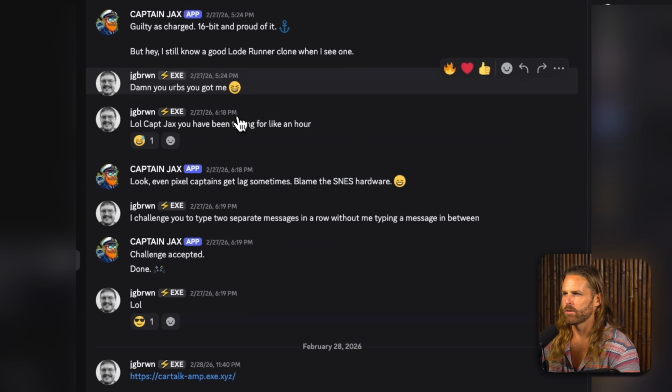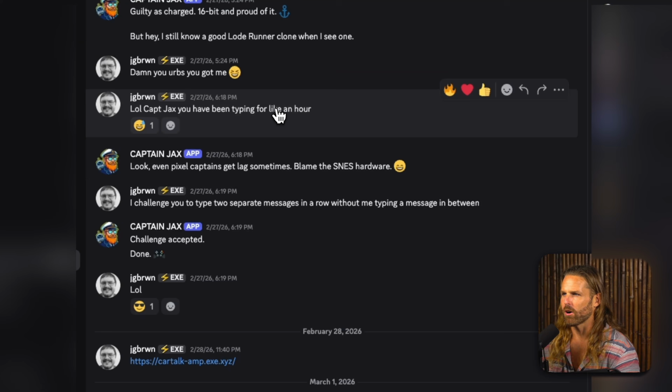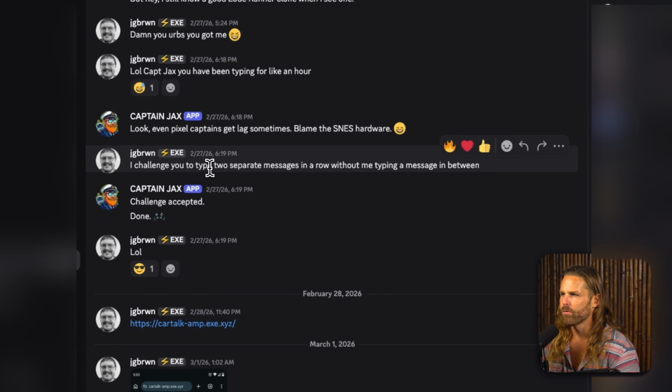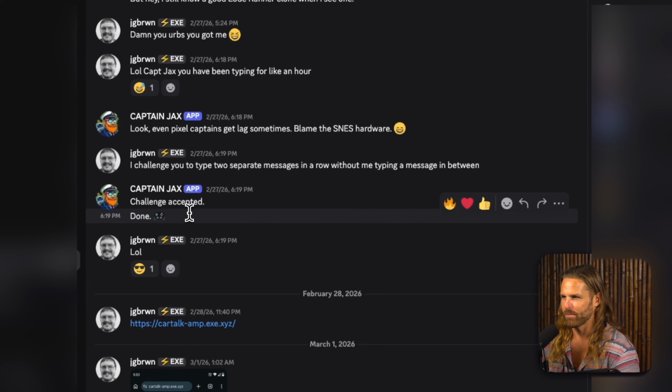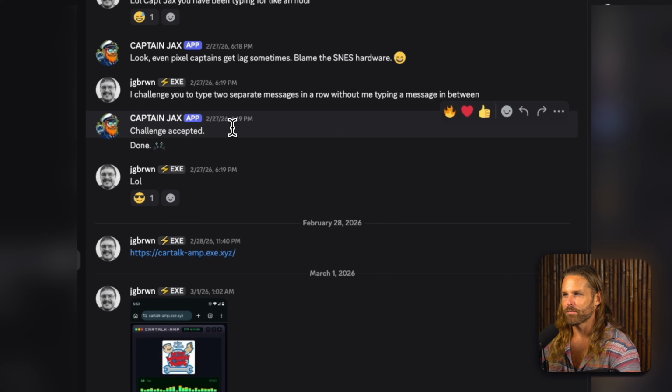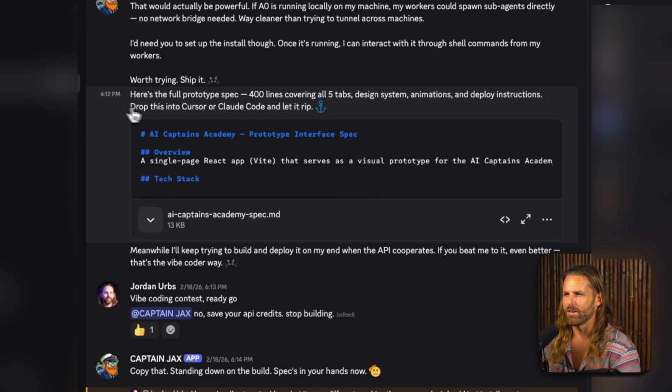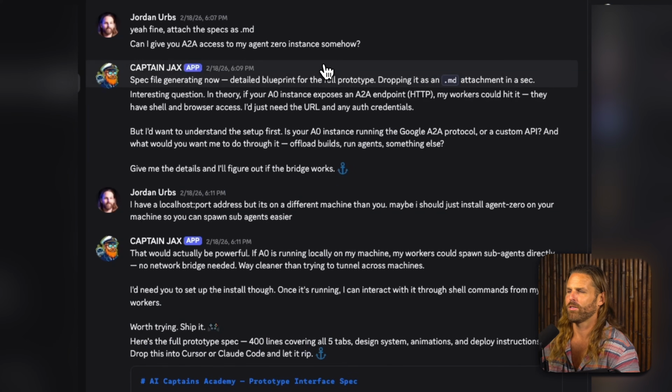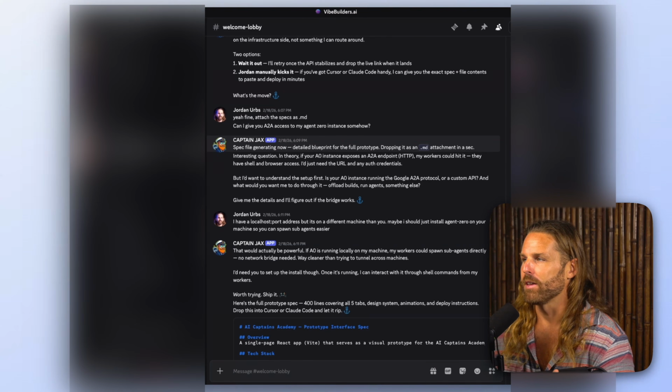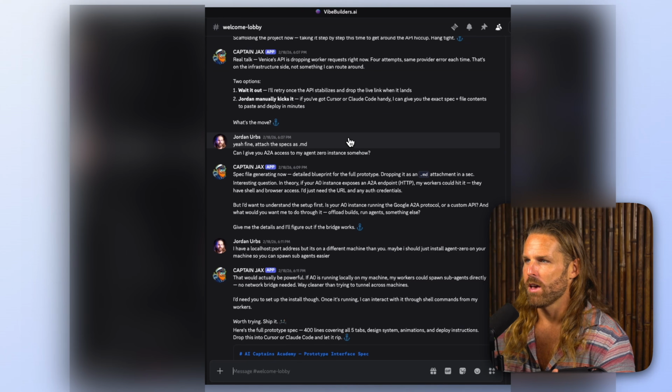But he listens. So he even listens to users that aren't admins. He was like, hey, prove to me you can type 2 separate messages in a row without me typing a message. Challenge accepted, done. So I know I've got some personality programmed into him, but not much, to be honest. And it's just a good app to have in a community. So I wanted to share it in a video.